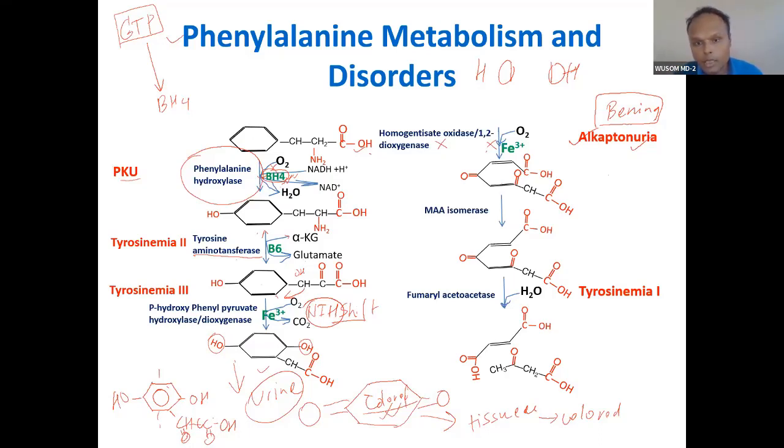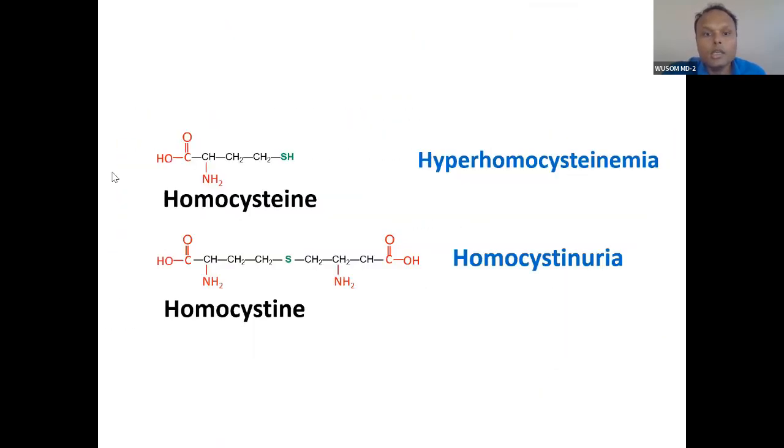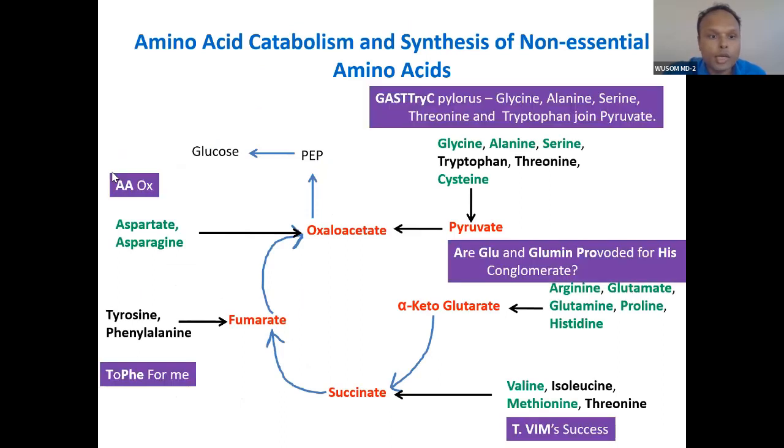Phenylketonuria, we will talk about that. Now after the boom, a series of reactions will progress, and this will result in, as I have told you, phenylketonuria, phenylalanine, and tyrosine. Tyrosine and phenylalanine join the Krebs cycle as what? As fumarate. And what type of amino acid is this? Both. All aromatic amino acids will produce both ketone bodies and glucose. So you can see they will join as fumarate.